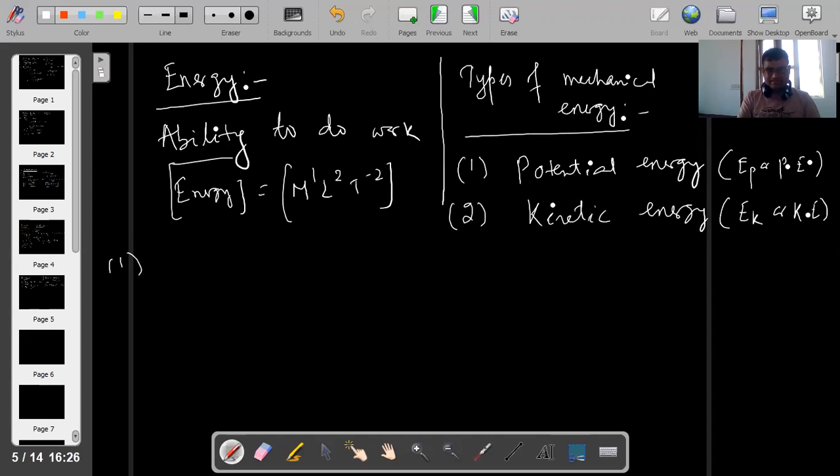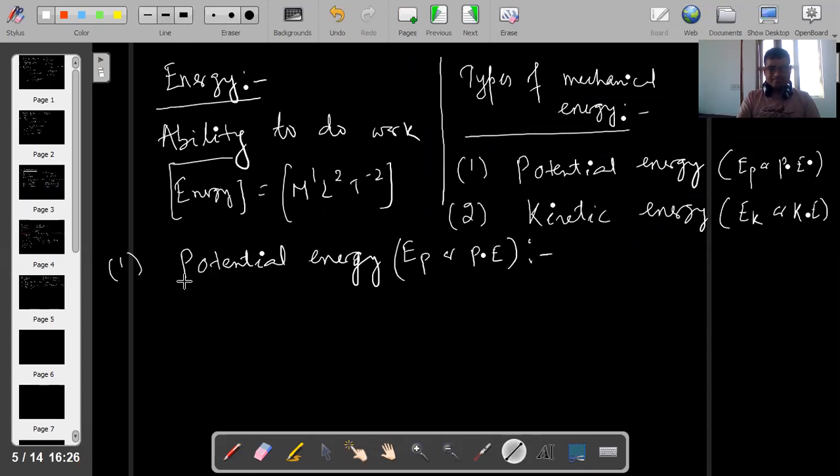Write down first: potential energy. Who can say what is potential energy? Anybody? Potential energy is the energy possessed by the body by virtue of its rest position.